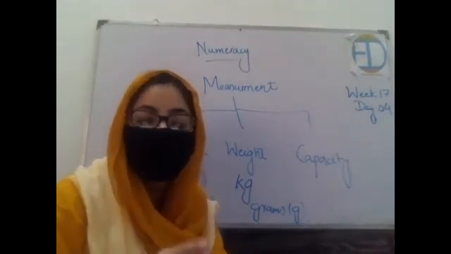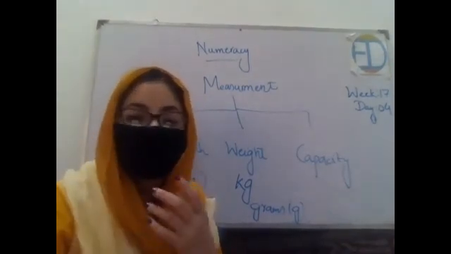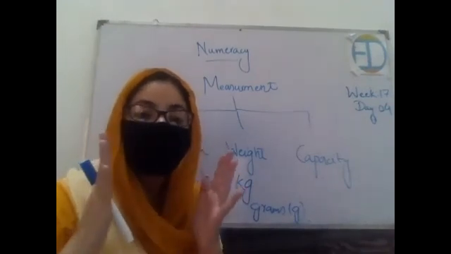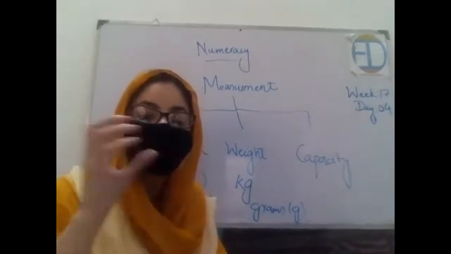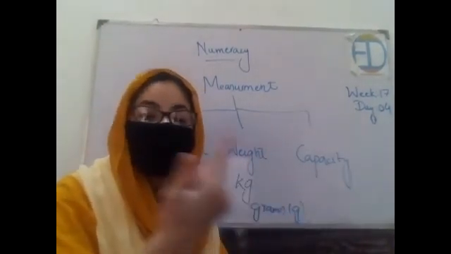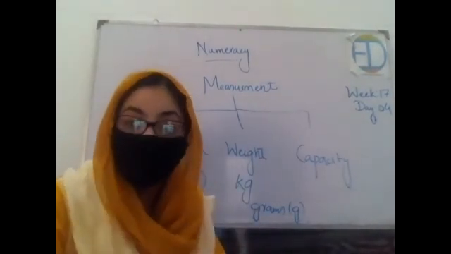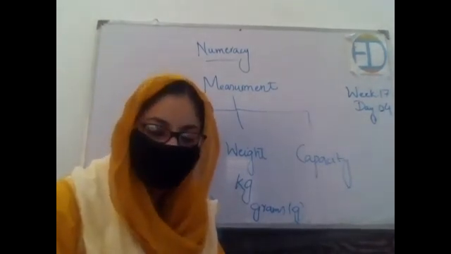Similarly, I gave you an assignment to collect different juice bottles, milk bottles, different cans of milk and juices, and measure their capacity, right? You were supposed to fill liquid in them so that you get an idea of what is meant by 1 liter, what is meant by 2 liters, what is meant by 500 milliliters, right? So through that we learned about it.